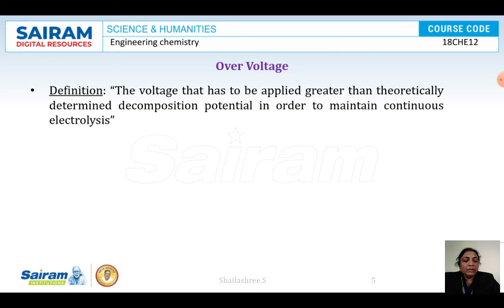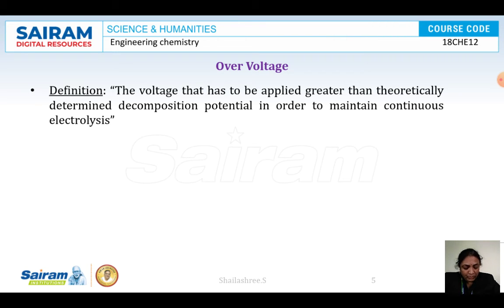When you increase the voltage up to 1.7 volts, only then does continuous electrolysis begin. So you are applying excess voltage over the theoretically given decomposition potential, which is referred to as over voltage. The over voltage is the experimental decomposition potential minus the theoretical decomposition potential.